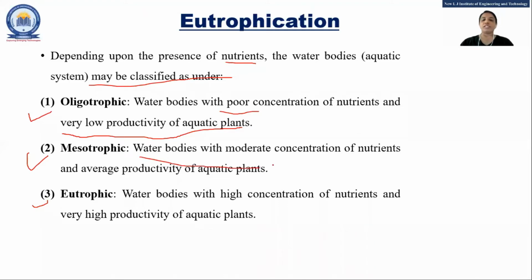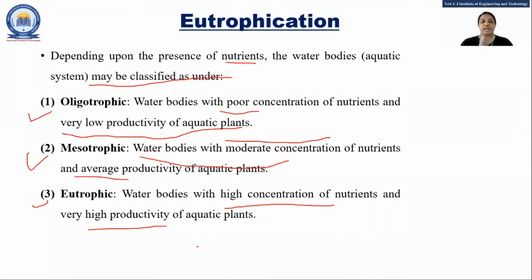Next one is mesotrophic. That means water bodies with moderate concentration, that means average concentration, and the productivity of aquatic plants is also average. Then it is called mesotrophic. Eutrophic means it is with high concentration, and high productivity of aquatic plants is there.